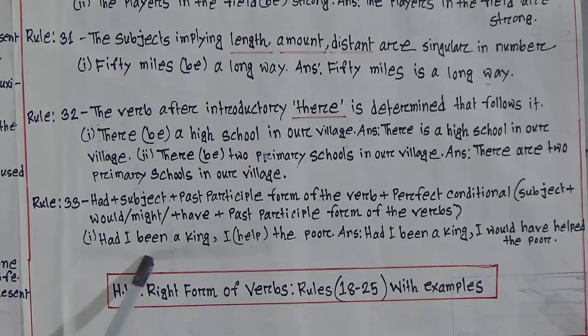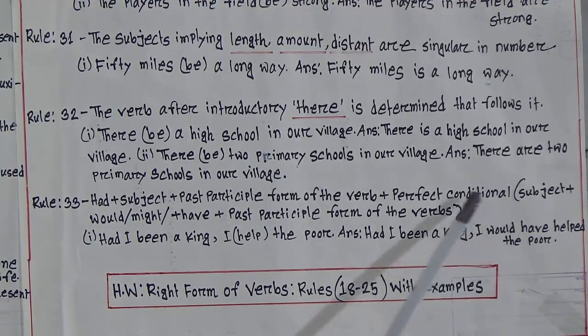Had I been a king, I, help (in bracket) the poor. So look, here we will use perfect conditional: would plus have plus past participle of the verb. Had I been a king, I would have helped the poor. This is rules number 33.